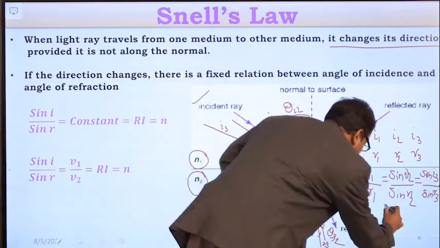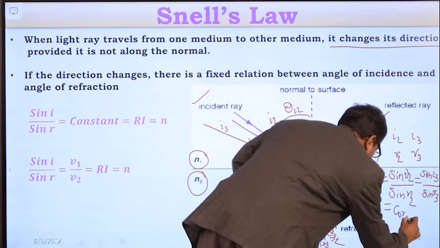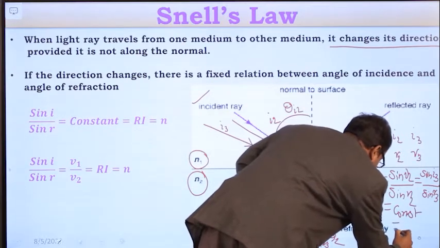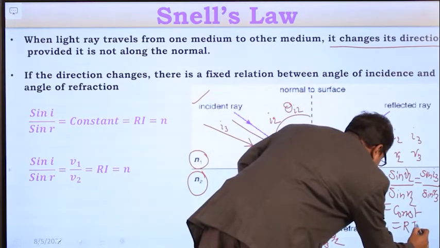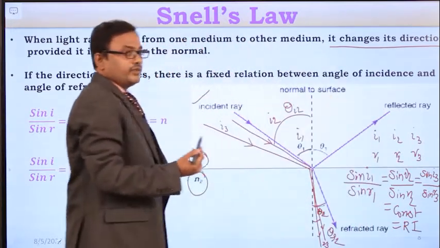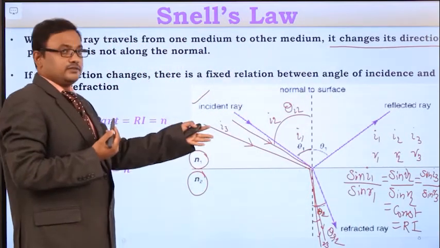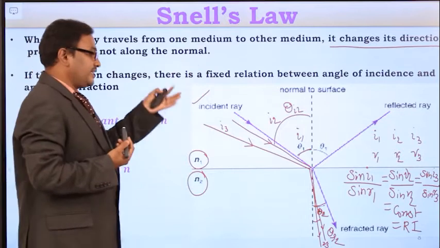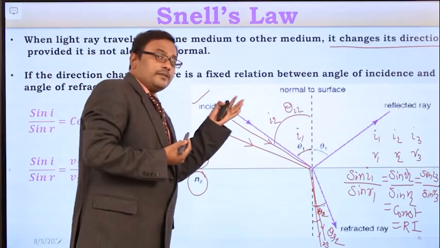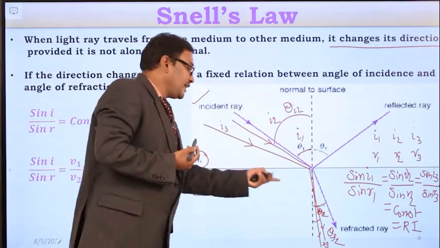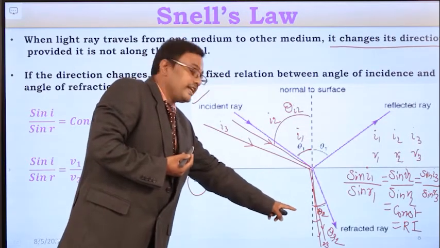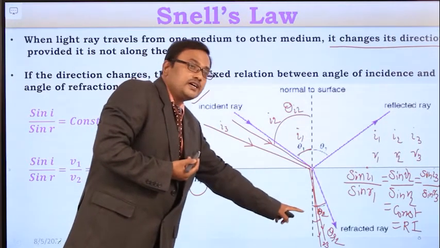This is a constant, and that constant is called the refractive index of the medium. Which medium? There are two mediums. The refractive index of the medium in which the light ray is bending, the medium in which there is the refracted ray.